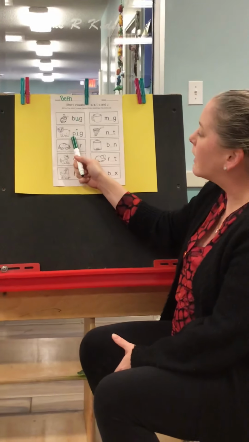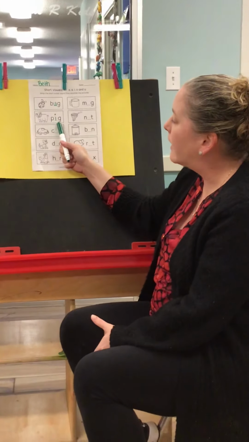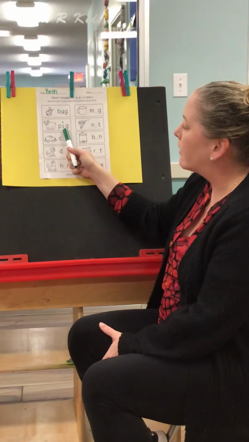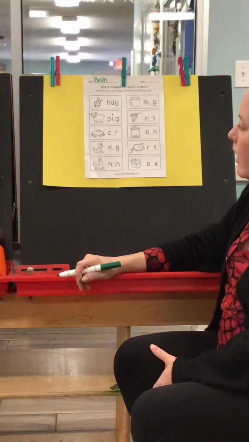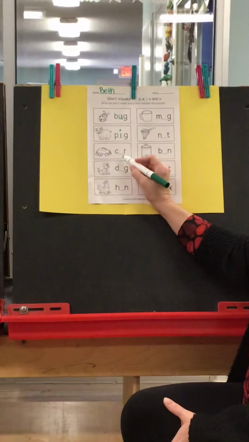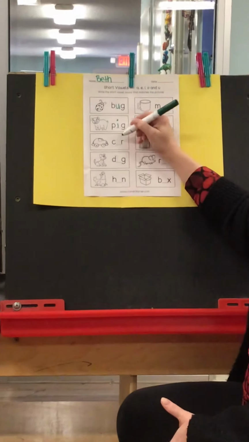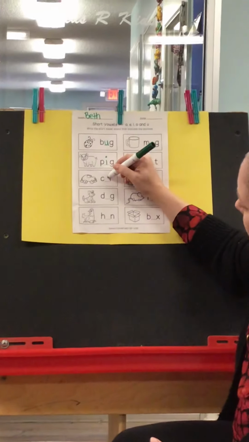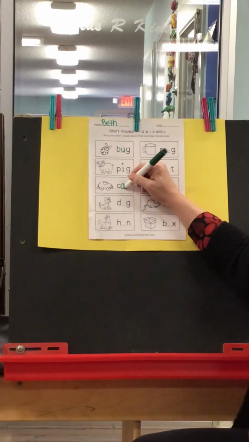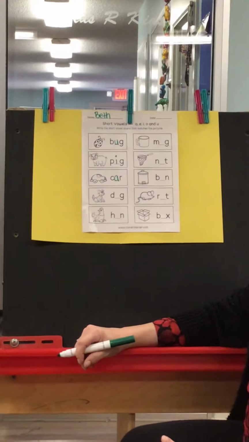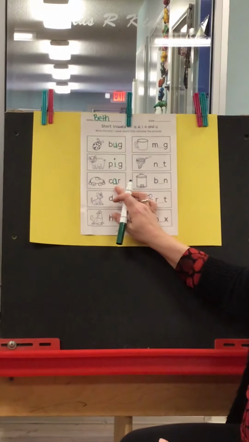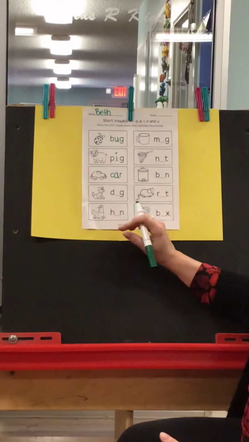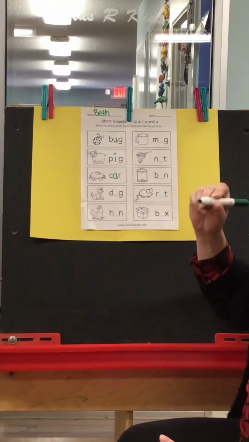So say the word again. Pig. You're saying the I. All right. What about this one? Car. Well, it really should be more like an A. Let's see. With an A. So the A short sound is a. But in this word, it is kind of a car. They really shouldn't have that word on here, just so you guys know.